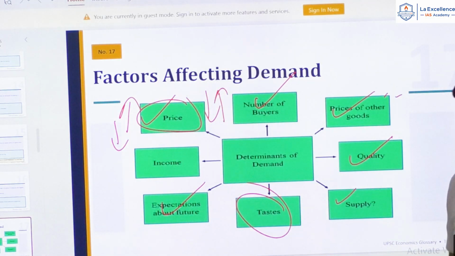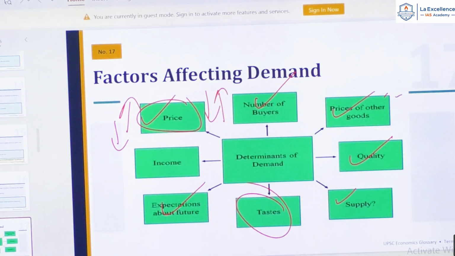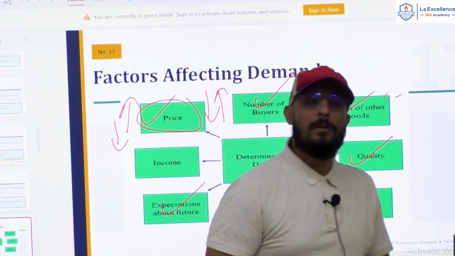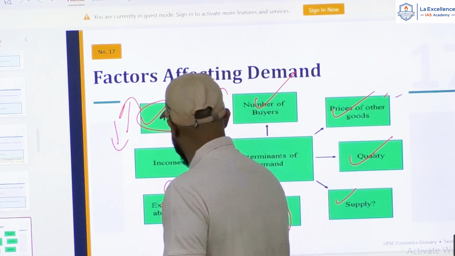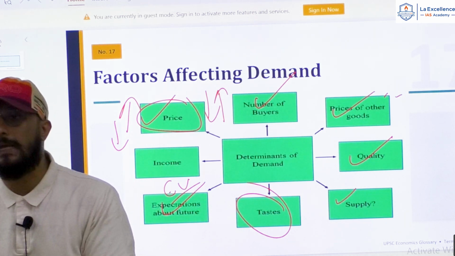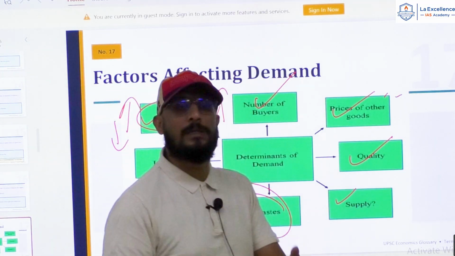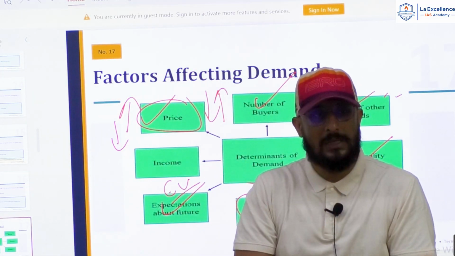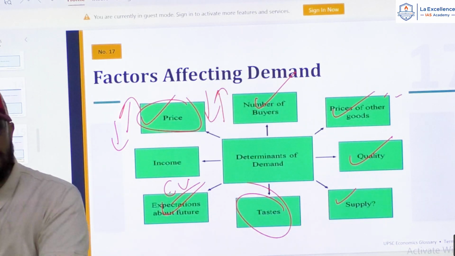Now, expectations about future. That also creates demand. What do you mean by expectations of the future? Consumers are expecting that in the future this good or service will be more useful, right? For example, electric vehicles. Today, many people are buying electric vehicles. Why? Expectation of the future, that in future electric vehicles will be the best vehicles because petrol and diesel production will come down, right? So electric vehicles will be more useful.